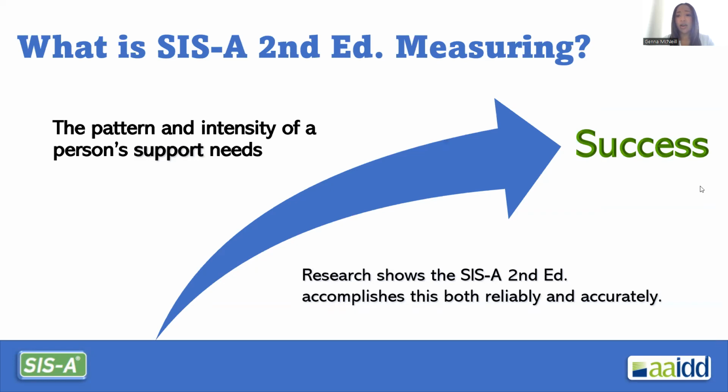As you can see, our arrow is pointing to success. Success is defined as engagement in all aspects of an activity to the level or involvement comparable to an adult without disabilities. Research shows that the SIS-A second edition accomplishes this both reliably and accurately.